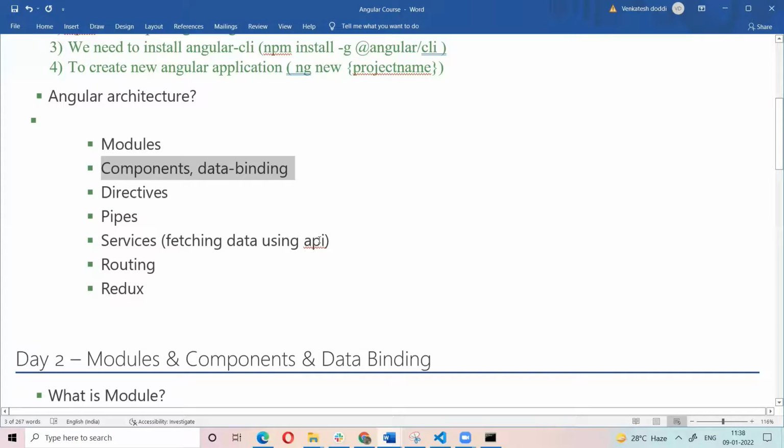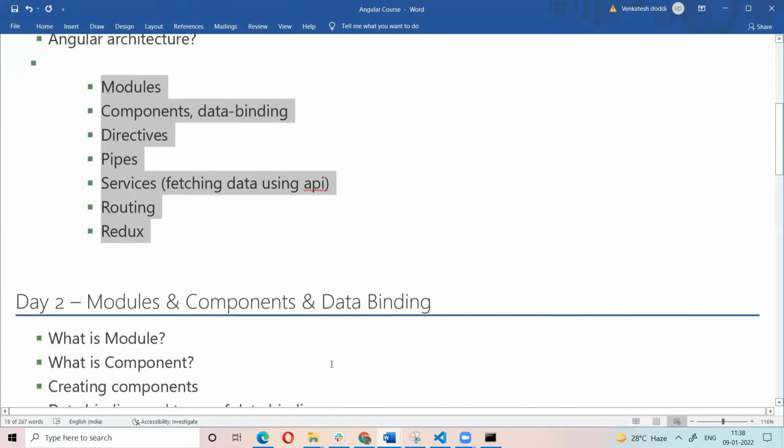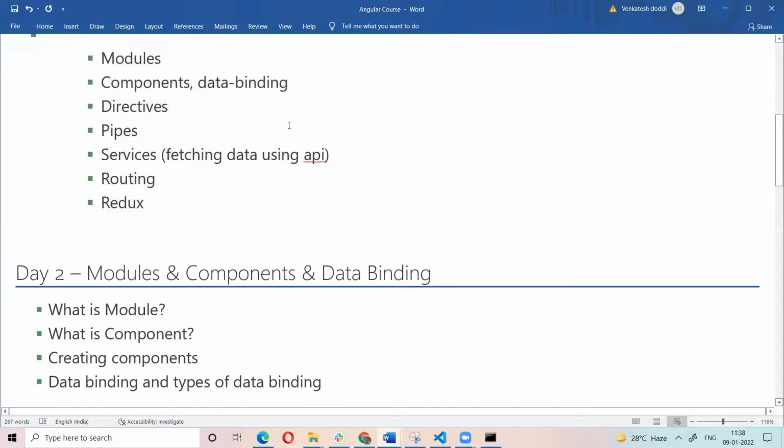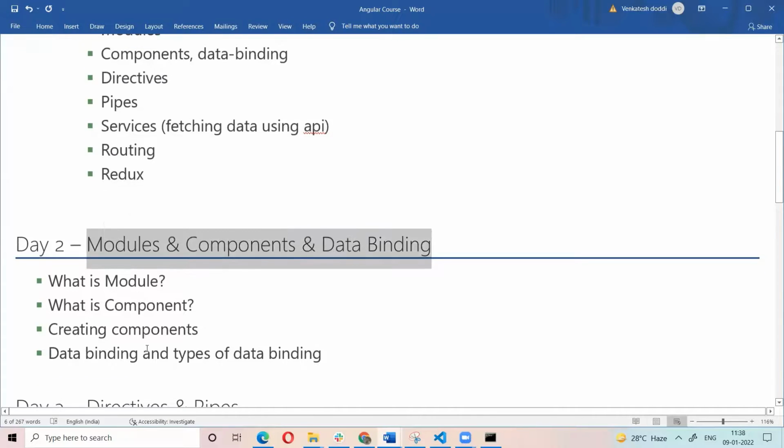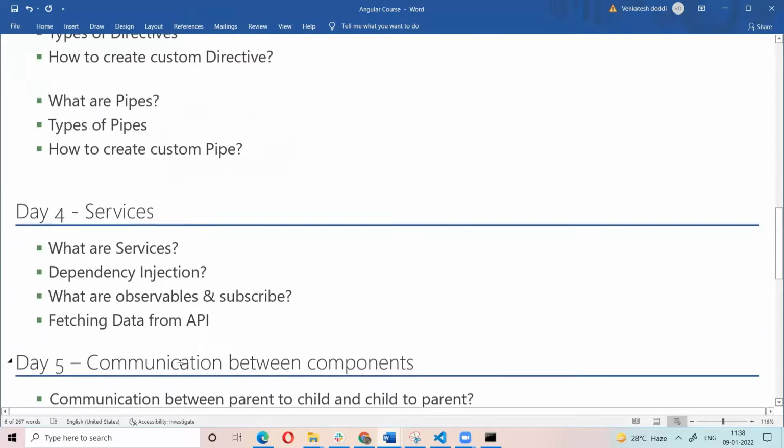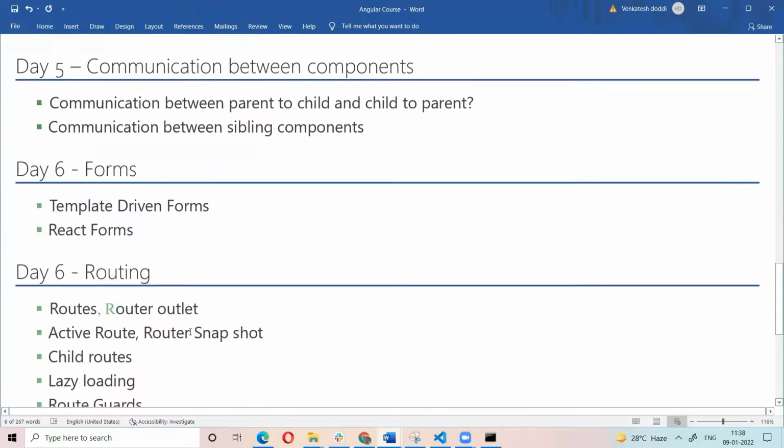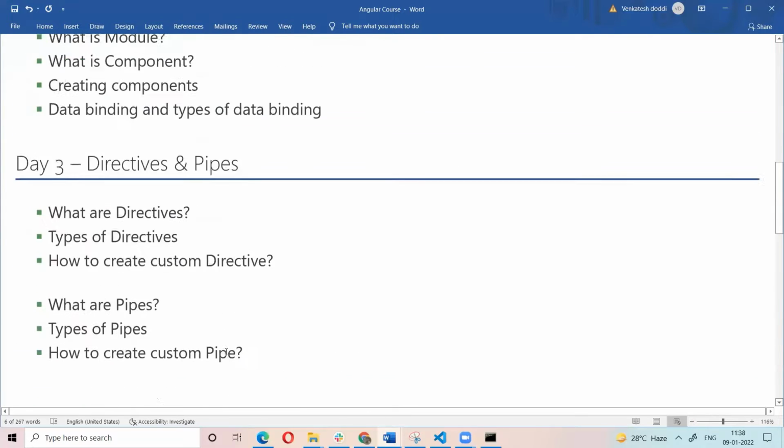Then you need to learn the service, how to get data from the API. Later directives, pipes, routing. That's why I cover these topics in the next days. Day two, I will explain the modules and component data manager tomorrow. Later I explain the directives and pipes, later services. So in the whole 10 days, I cover these topics.